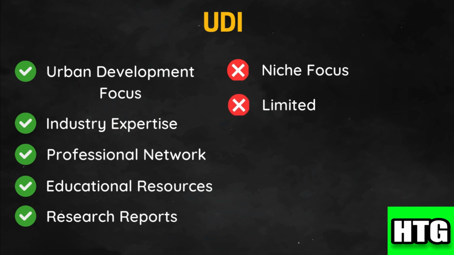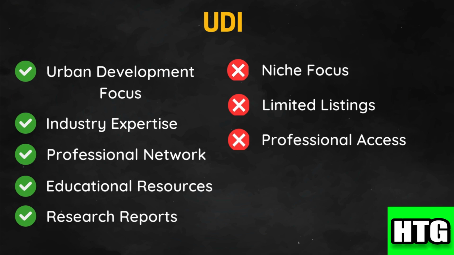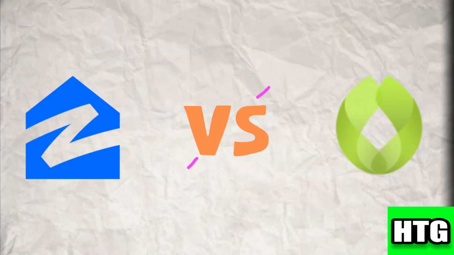Fewer property listings compared to platforms like Zillow. More suitable for industry professionals than general consumers. Choosing between Zillow and UD in 2024 depends on your specific real estate needs. Zillow excels with its extensive property listings, user-friendly interface, and integrated services. UD is ideal for those interested in urban development and industry insights.